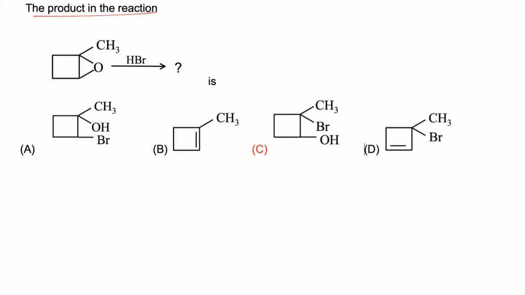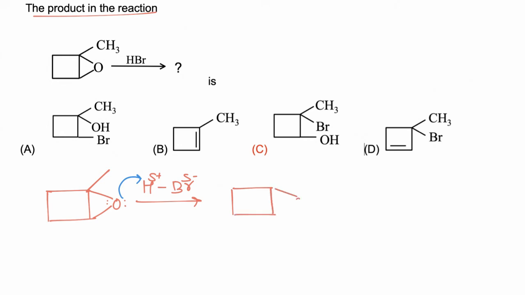In this question we have to find the product of the reaction when a cyclic ether is treated with HBr. So in this question, a 3-membered cyclic ether is taken in presence of HBr. Now HBr acts as a very strong acid, oxygen having a pair of electrons. Oxygen will donate a pair of electrons to hydrogen. Now oxygen gets protonated and an oxonium ion salt is formed.